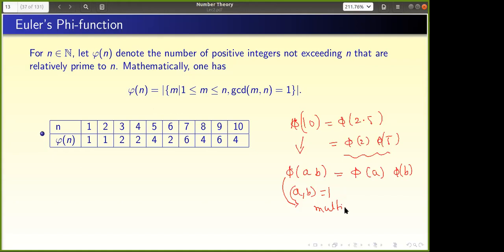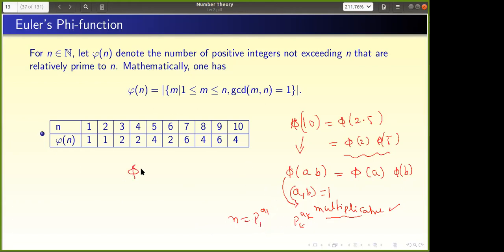That we need to prove, but suppose we assume this result. It is true; actually, we can prove it. So phi is multiplicative. That means that if the GCD is 1, then phi of ab equals phi of a into phi of b. Now you are using it. Once it is multiplicative, any number can be written as a product of primes uniquely, p1 power a1 up to pk power ak, and these are relatively prime.